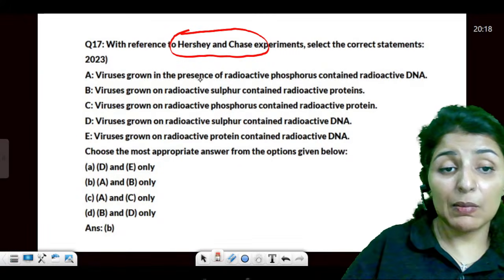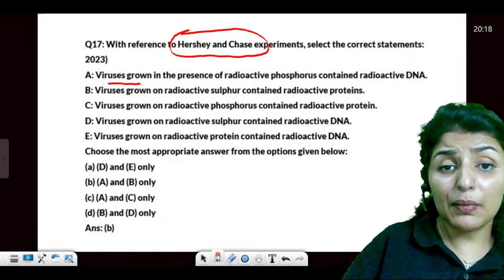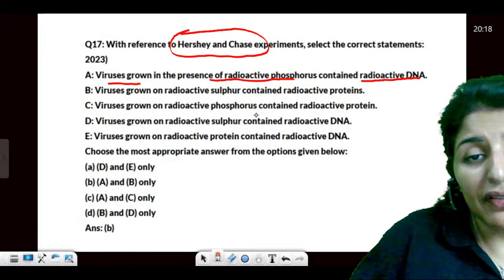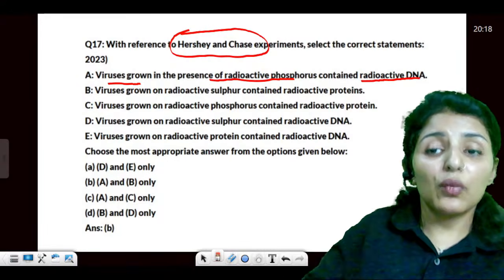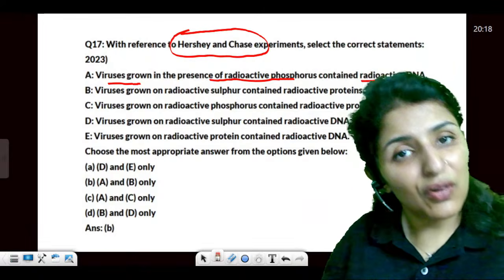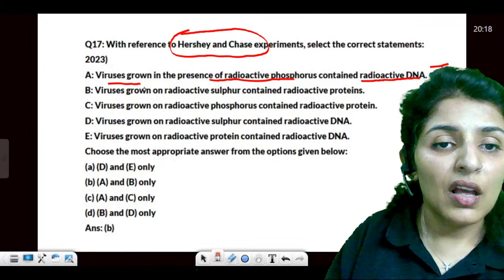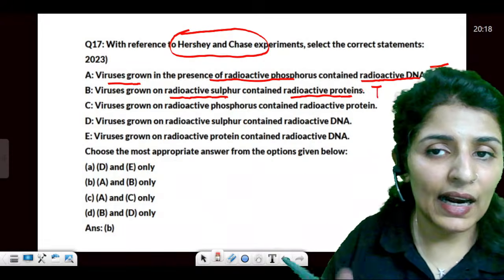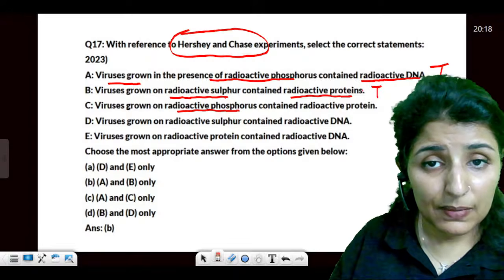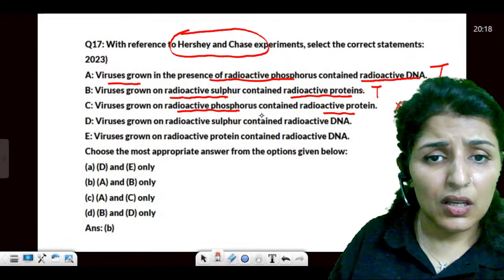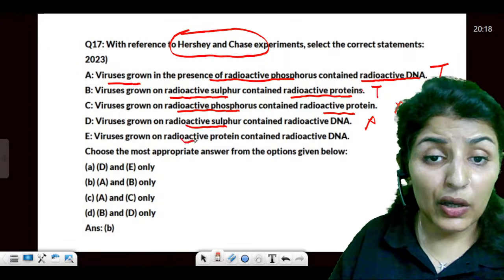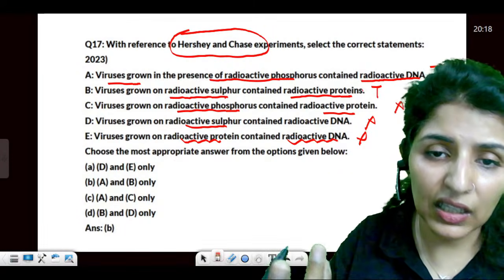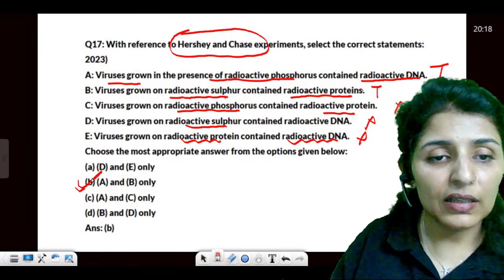Then, moving on to the Hershey and Chase experiment. What does the Hershey and Chase experiment say? Viruses were grown in the presence of radioactive phosphorus containing radioactive DNA? Yes or no? If we added radioactive phosphorus, what will become radioactive, DNA or proteins? Phosphorus is present in DNA, so this is true. Grown on radioactive sulfur to form radioactive proteins? Yes, radioactive sulfur will get added into proteins. Radioactive phosphorus in proteins? No. Radioactive sulfur in DNA? No. Radioactive protein contained radioactive DNA? No. Answer would be this.